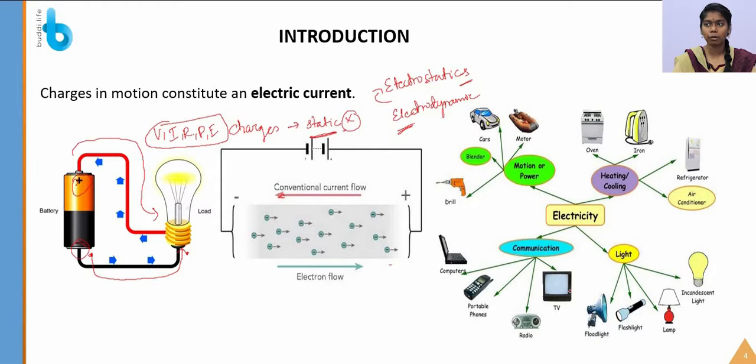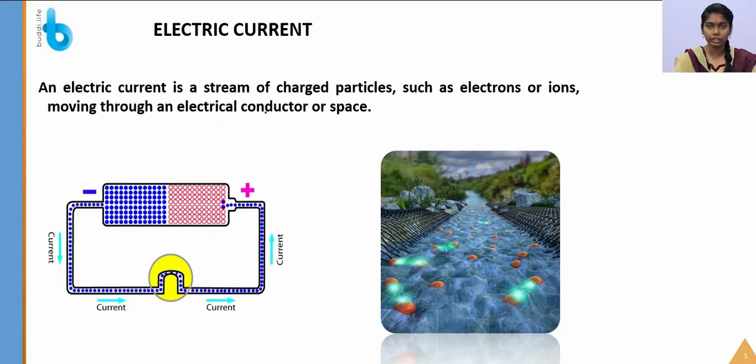These are some of the applications of electricity that I have listed out. Let us see the definition of electric current.